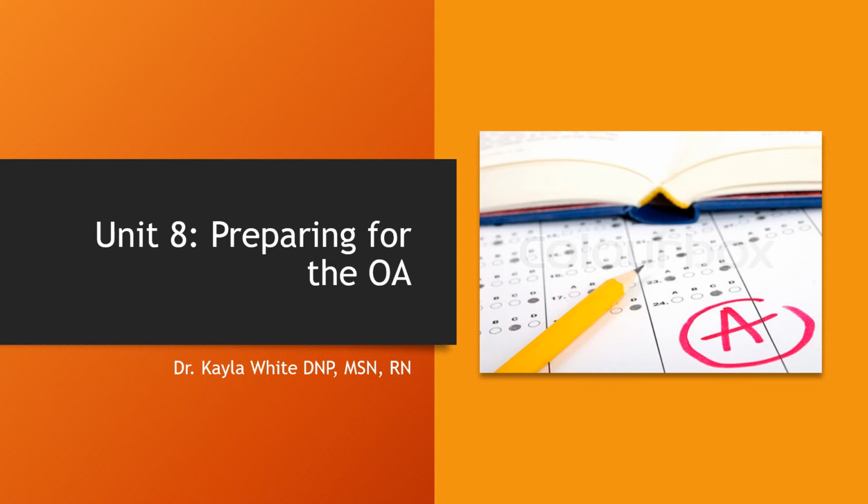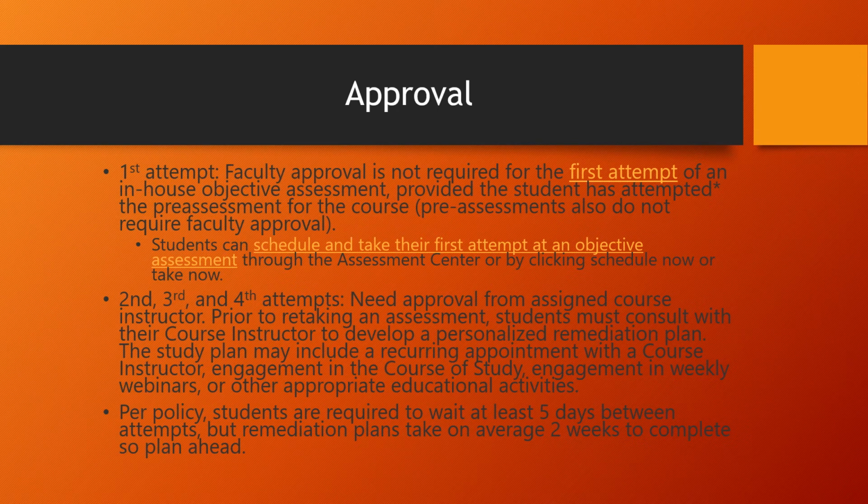Hello, this is a recording for Unit 8 on how to prepare for the OA. So for your first attempt at your objective assessment, you do not need to have approval. You will have to have at least taken the pre-assessment, not necessarily passed it, but you do have to at least attempt the pre-assessment before it is available to you.